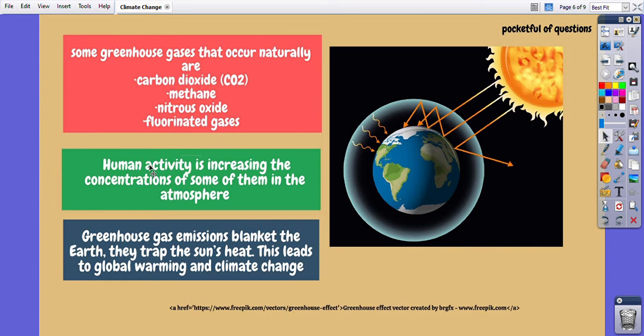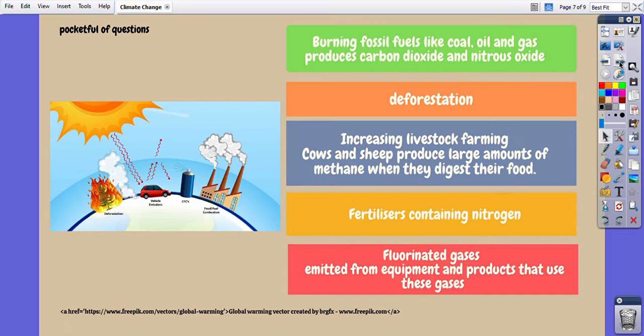Now, what happens is that human activity is increasing the concentration of some of these gases in the atmosphere. Look at the diagram over here. When the sun rays enter the atmosphere, they are reflected back, and this is something natural and ideal. But because of this enhanced greenhouse effect, when these rays enter the atmosphere, they are trapped inside because the gases are too dense that they cannot leave, and they keep on increasing the temperature of the planet unusually. This is called global warming. Greenhouse gas emissions blanket the earth, they trap the sun's heat. This leads to global warming and climate change. So simply this is global warming or enhanced greenhouse effect.